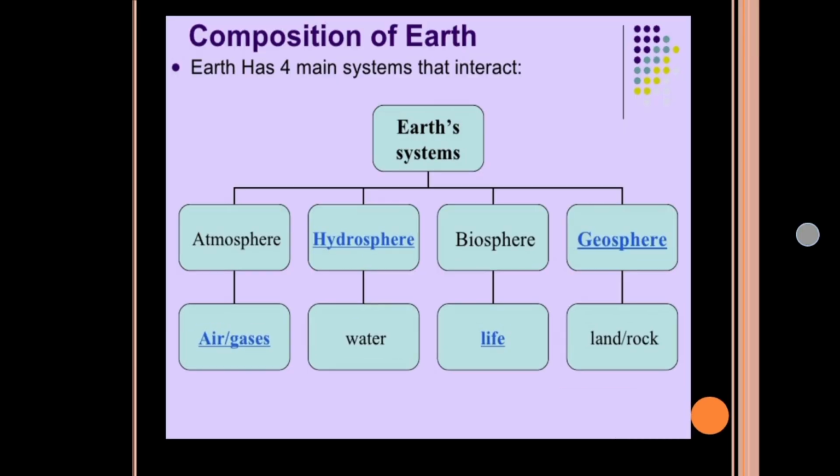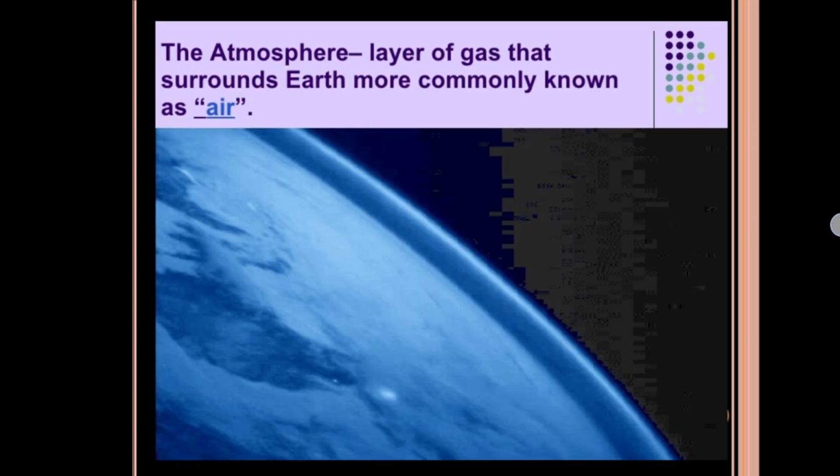Now let us move to the class. Coming to the composition of Earth, in Earth there are four systems. They interact with each other. They are atmosphere, hydrosphere, biosphere and geosphere. Atmosphere is the air and gases, whereas hydrosphere is the water, biosphere is the life, and geosphere is the rock. So today we are learning about the atmosphere.